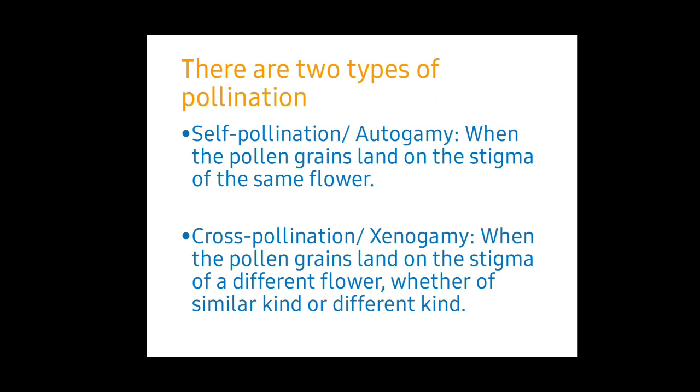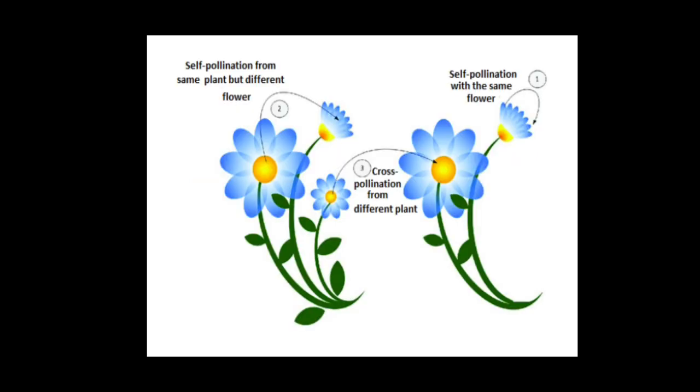And cross-pollination is just vice versa. When the pollen grains land on the stigma of a different flower, whether of a similar kind or a different kind, it is known as cross-pollination or xenogamy. Let's see, here is the image that depicts self and cross-pollination.